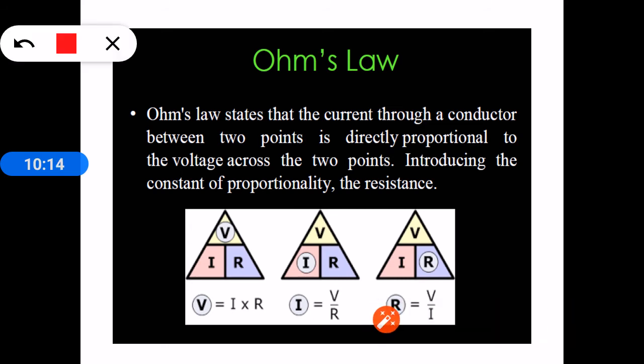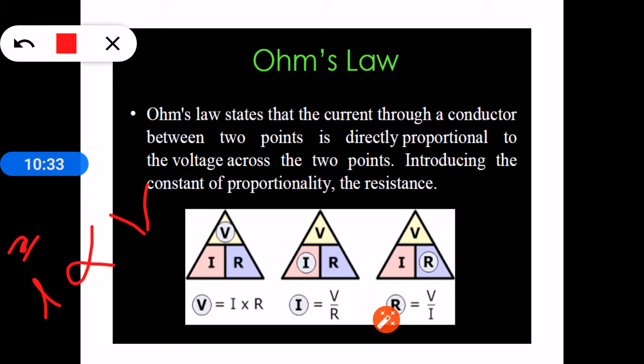Ohm's law. This law states that the current passing through a conductor is directly proportional to the potential applied between the ends of the conductor.